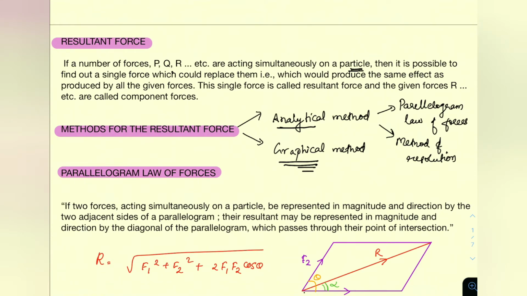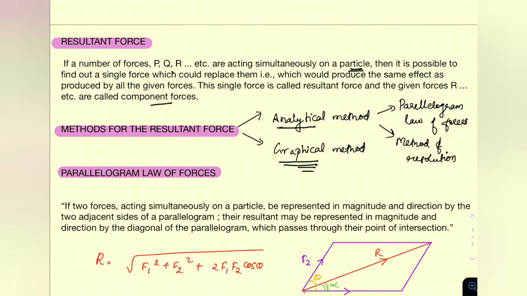The single force is called the resultant force, and the given forces P, Q, R, etc., are called the component forces. So P, Q, R, etc., sum up to give a net force having the effect of the total. That is called the resultant, and these individual forces are called component forces.